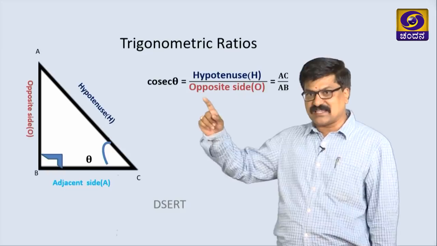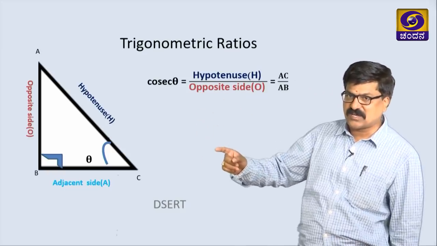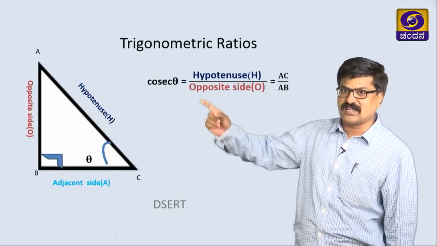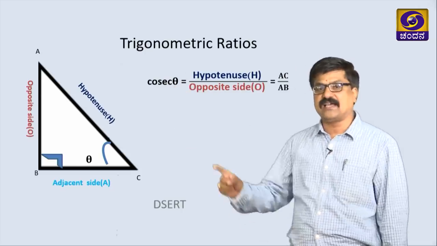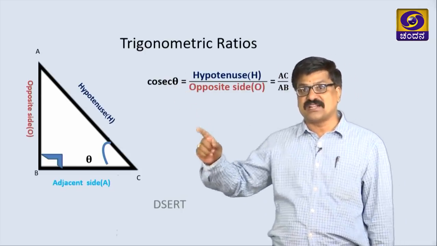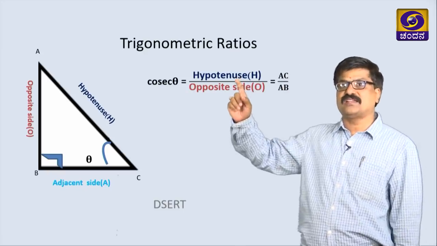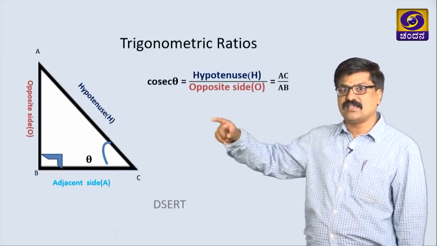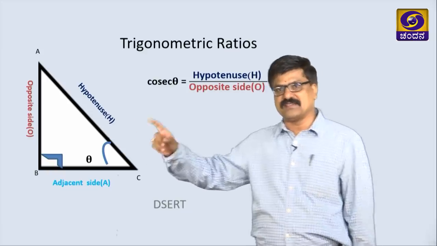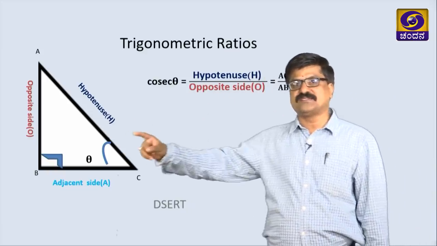Cosec theta is the reciprocal trigonometric ratio of sin theta, which is nothing but a ratio between hypotenuse and opposite side. Here the hypotenuse is AC, the opposite side is AB.